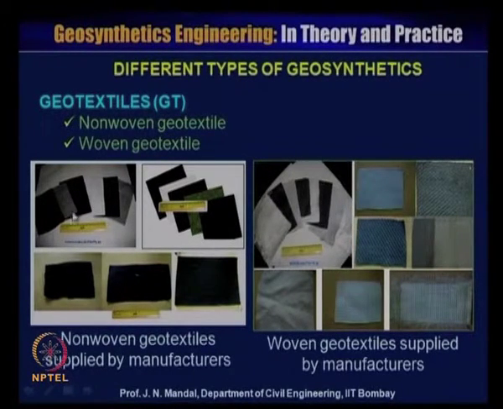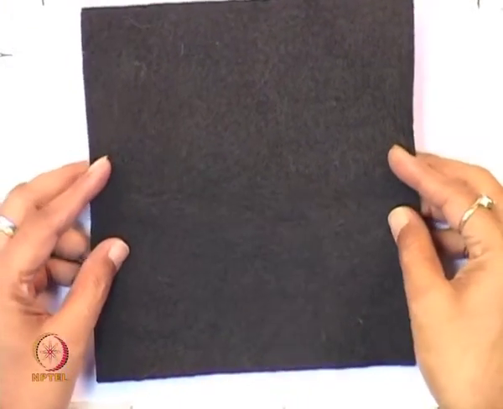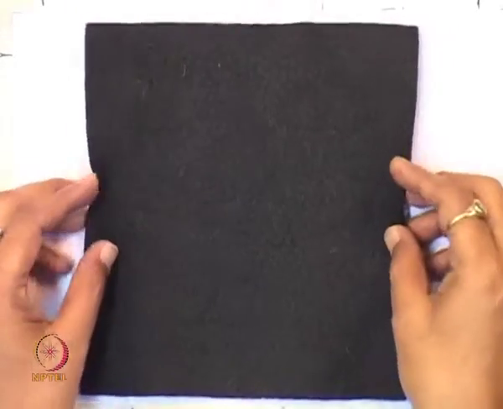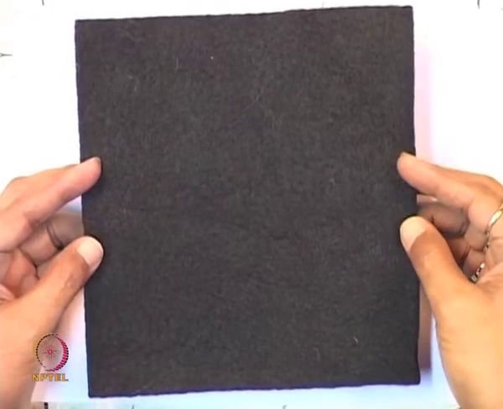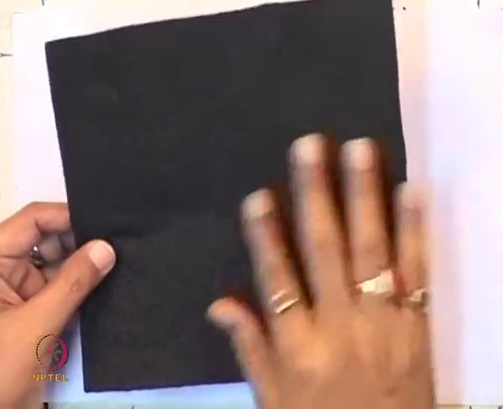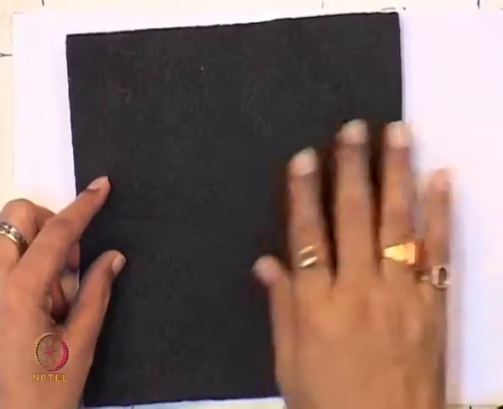This is non-woven geotextile material and this is woven geotextile material. I can show you the kind of non-woven geotextile material, where the filaments are very random.